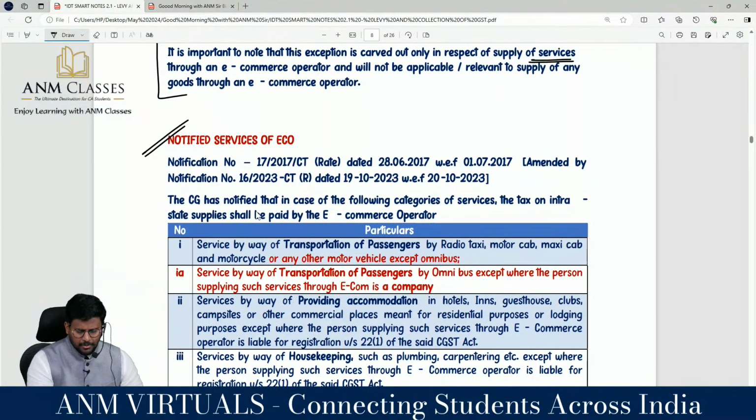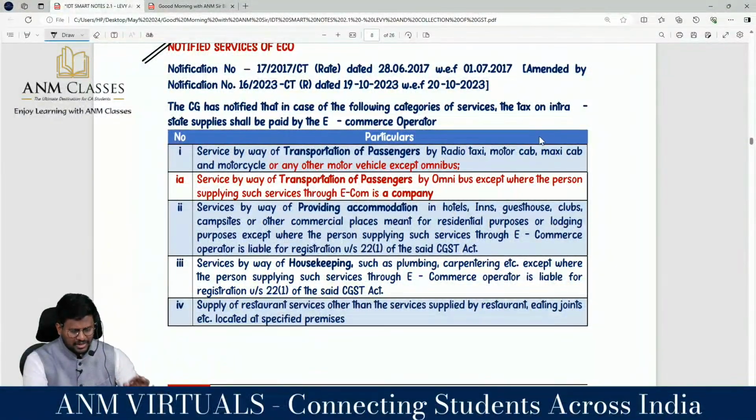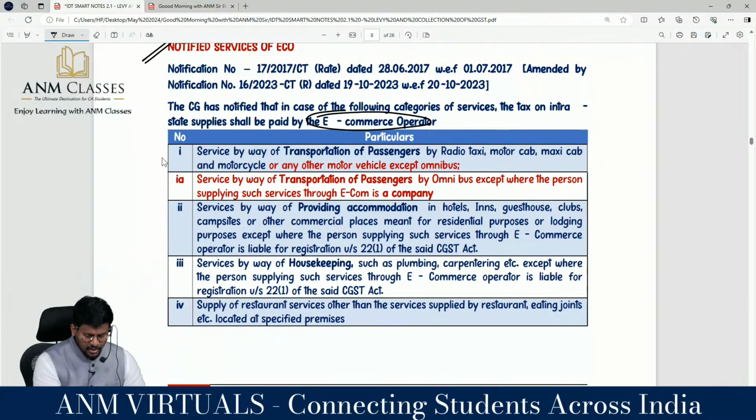The central government has notified in case of the following category of services, the tax on intrastate supply shall be paid by the e-commerce operator, which in our class we used to call happy services. What is it? Happy services. Now the happy services notification has been amended. They have excluded one person, and the same person has been included by way of one more entry.